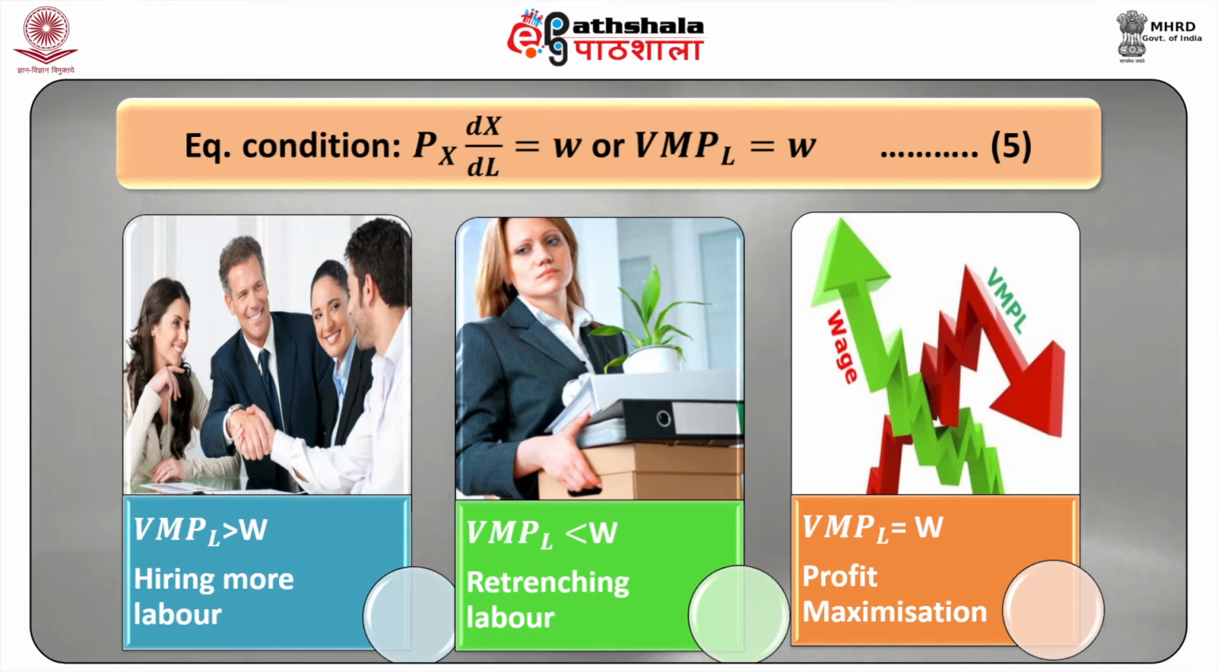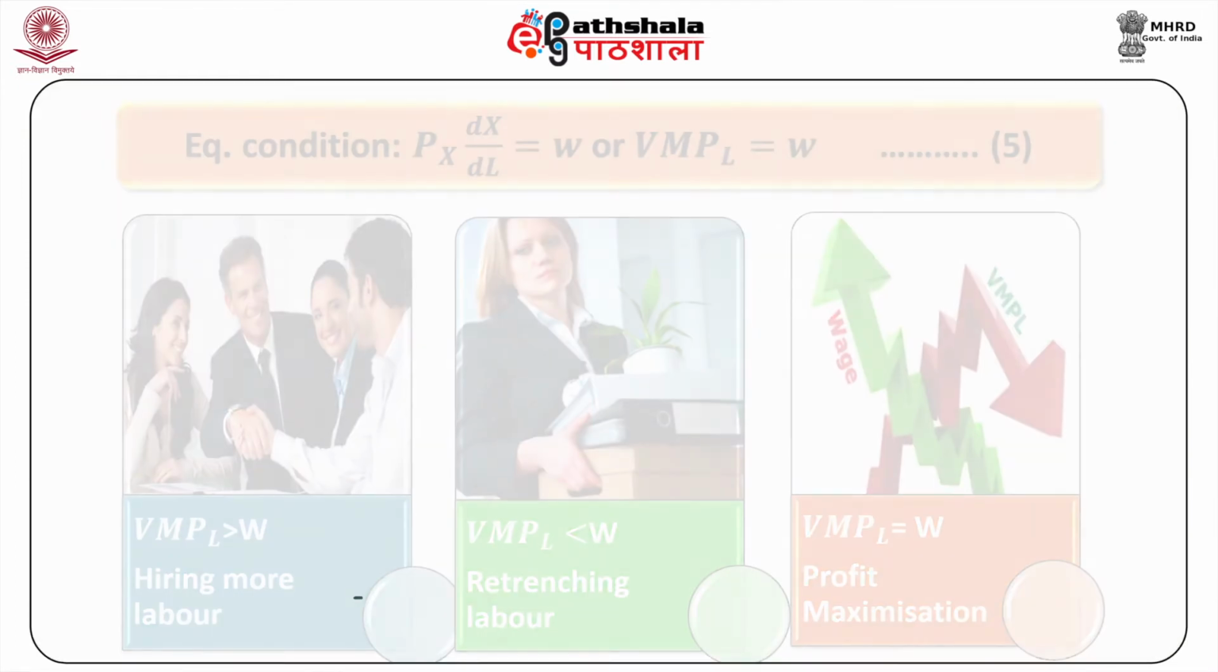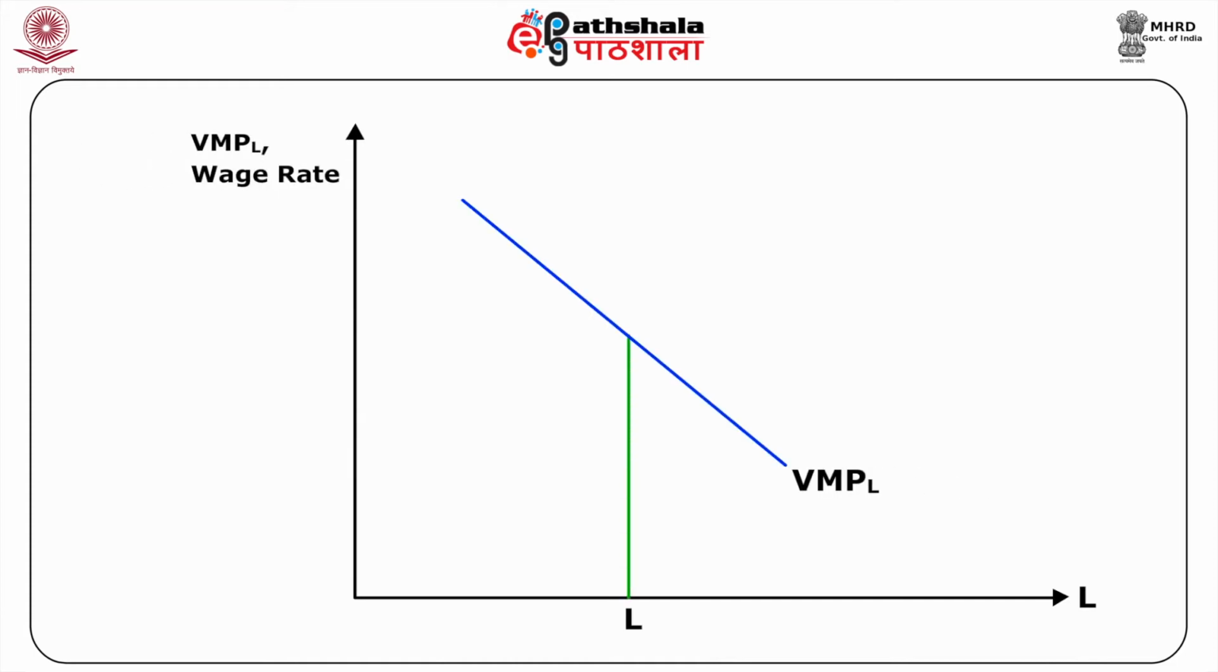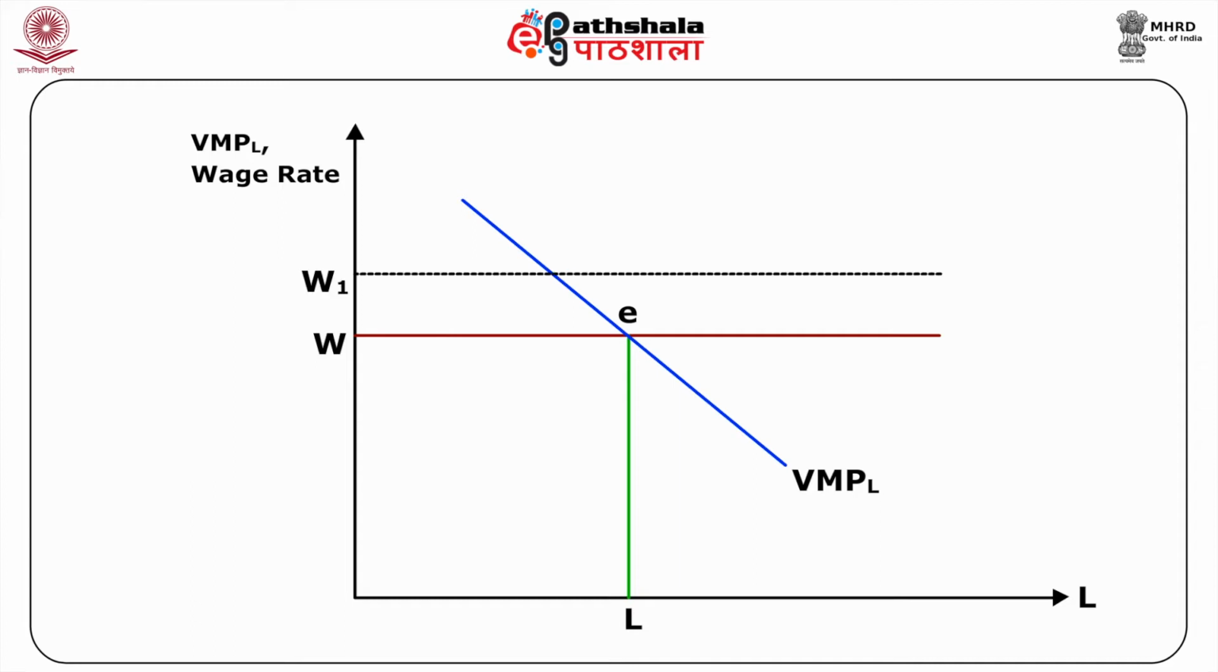The following diagram also demonstrates this. The perfectly competitive firm would hire L units of labor at a wage rate like W. If the wage rate rises to W1, it would imply that the firm is no longer at equilibrium, that is at E, where VMPL is less than W1, and the firm would cut down on labor and move to point E1, hiring L1 units of labor. Similarly, a fall in the wage rate to W2 would imply an increase in the employment of labor to L2.